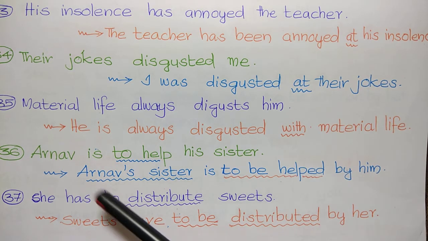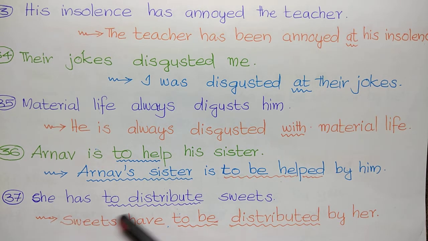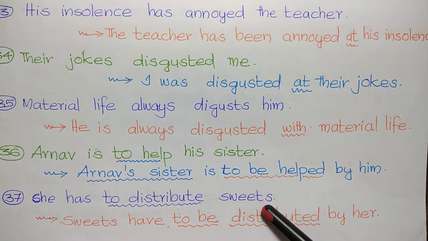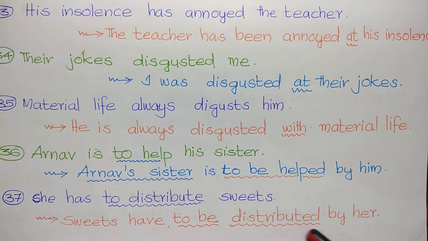So that is a case of to infinitive. One more. She has to distribute sweets. Again, to infinitive. So we will use to plus be plus V3 form of the verb. Distributed. To be distributed. Sweets is plural, so we use have. Sweets have to be distributed by her.